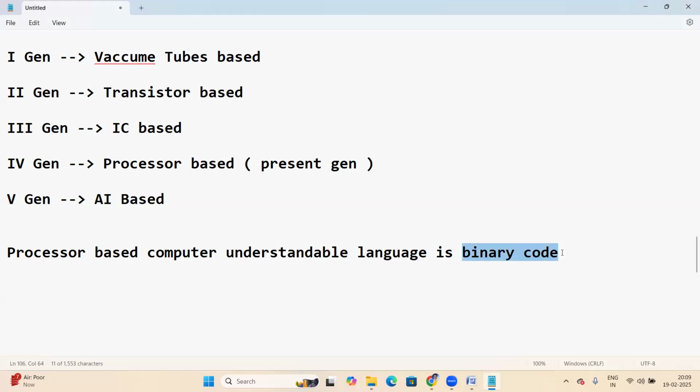Binary code is something like a zeros and ones format. Once the Java program starts, I'll explain more about binary codes.